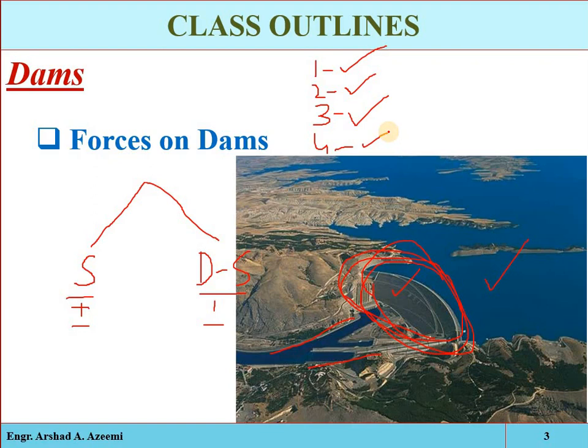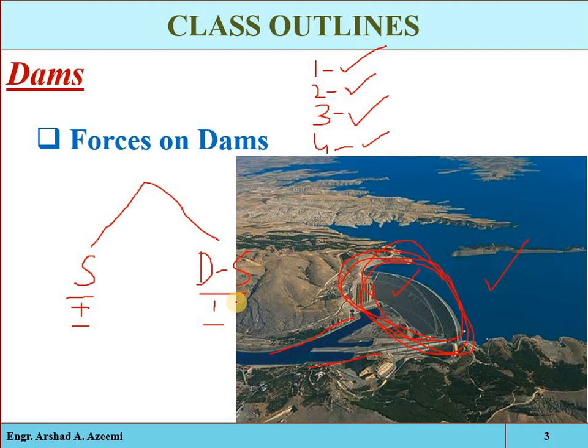Then we compare the stabilizing forces and the destabilizing forces, to see how sure we can be that the structure will not fail, what the safety percentage is, and what the factor of safety will be. For that purpose we deal with these stabilizing and destabilizing forces, and that is also called the stability analysis. In the next lecture we will discuss how to perform the stability analysis, but first we have to know the type of force, its magnitude, line of action, and point of action.